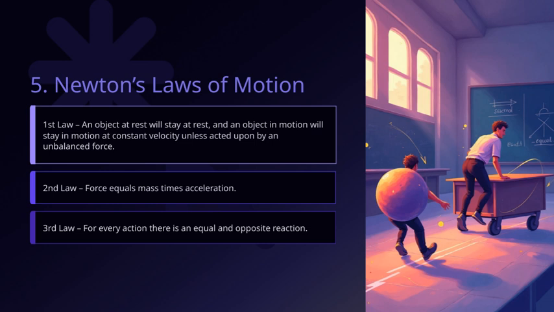This principle explains why seat belts are so important. They help prevent us from continuing forward when a car suddenly stops. When we connect these laws to our overall theme, they illustrate how fundamental forces govern everything around us. They help us predict motion, design safer vehicles, and understand the universe at a deeper level. Newton's laws are truly the foundation of classical mechanics, shaping the way we see the physical world.